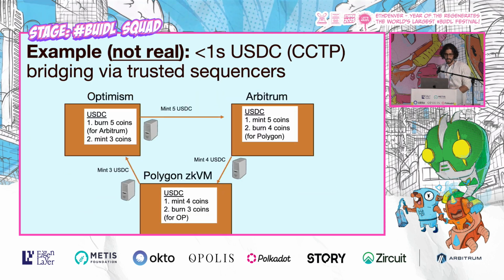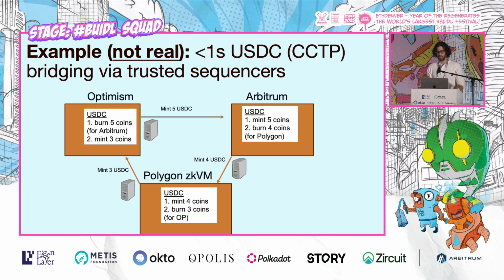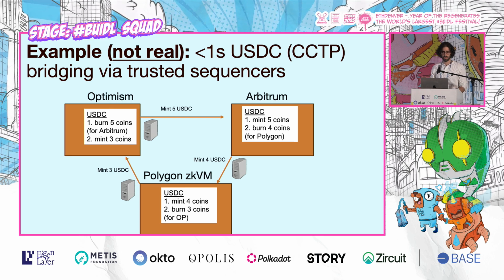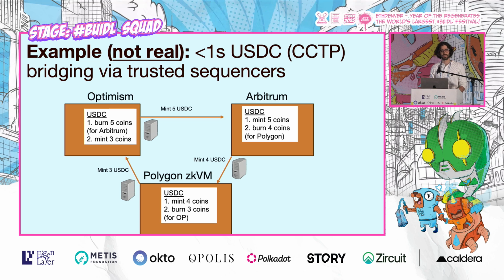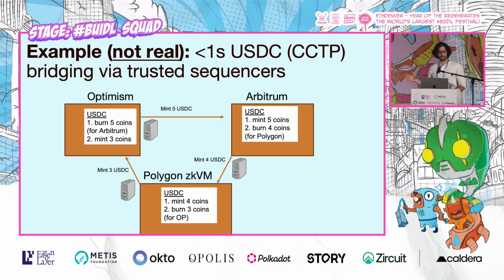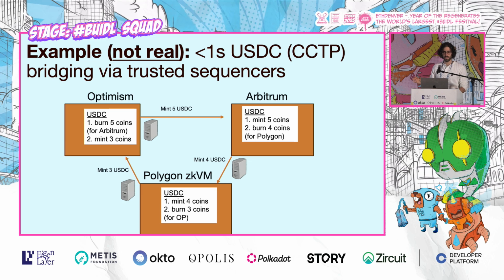confirmation. An example that I want to make sure is clear is not a real example. USDC's cross-chain transfer protocol does not trust sequencers today, but if they did, they could enable less than 1 second bridging of the USDC between different L2s.